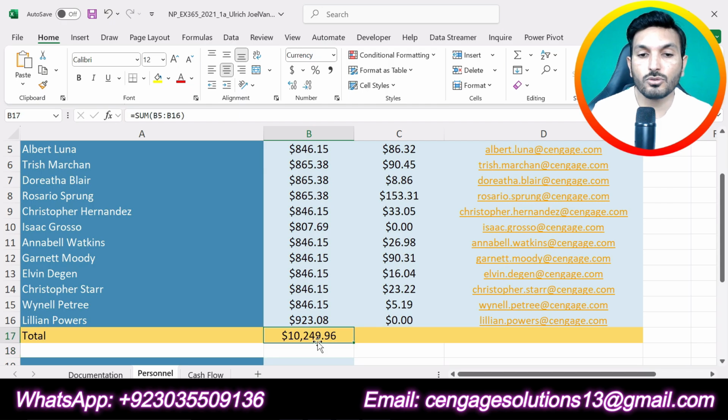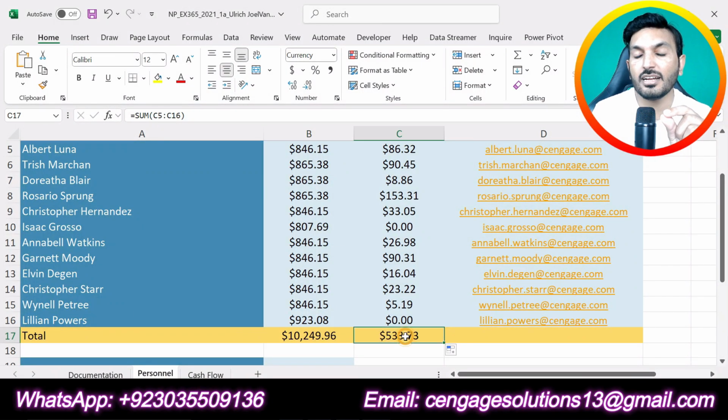So now you can see that we got the total of all of the values given in column B, starting from cell B5 ending at cell B16. So we got this total by using the sum function. Now we are supposed to copy this formula into cell C17. We can do this easily by using the fill handle. Just go up above this dot, and when this plus sign appears, just drag it to the right.